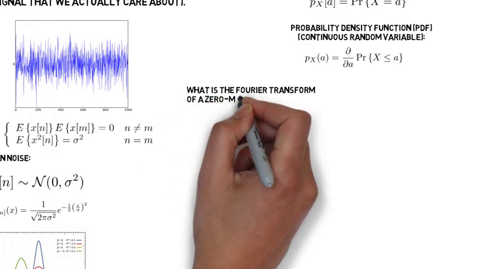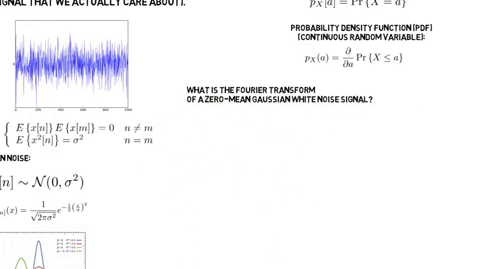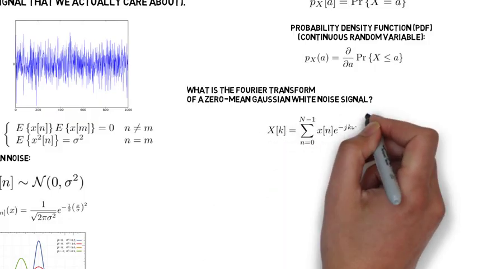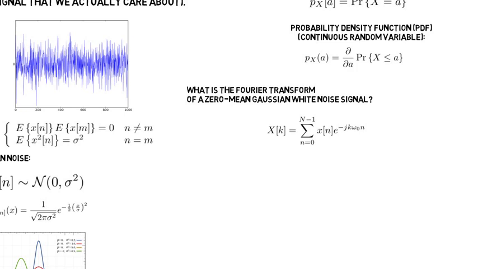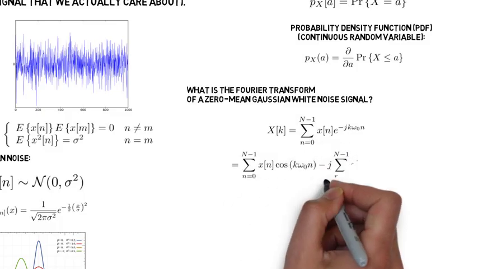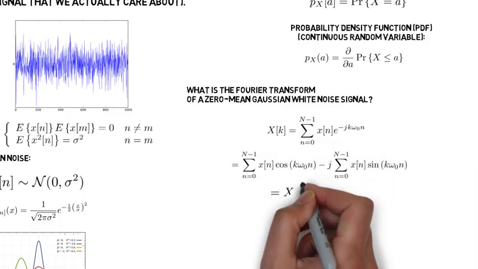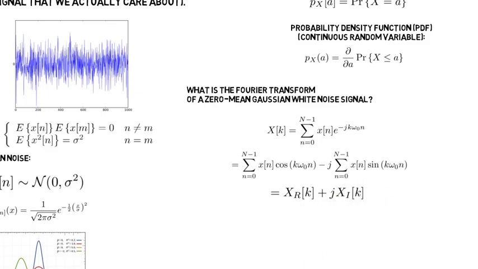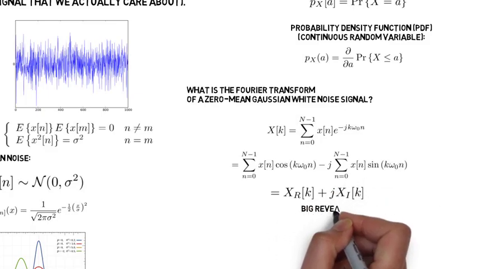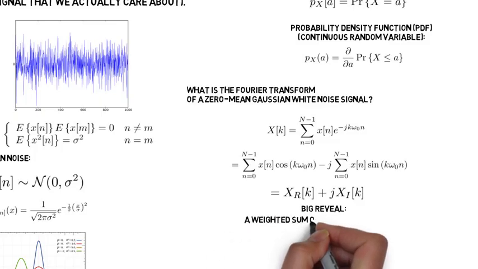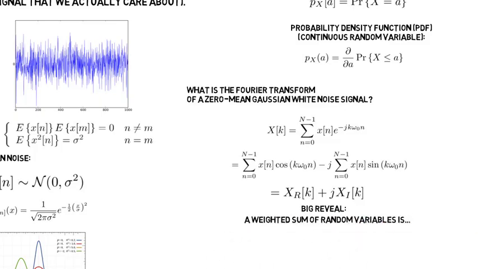All right, so if we're going to have to deal with these signals, let's talk about their Fourier transforms. The Fourier transform of a zero mean Gaussian white noise signal, we can calculate using the Fourier transform formula. It's the sum over little n of x of n e to the minus j k omega naught n. And let's divide that up into the cosine part and the sine part. And now we see that the Fourier transform has a real part and an imaginary part, and the real part and the imaginary part are each a weighted sum of random variables. And a weighted sum of random variables is itself a random variable. So the Fourier transform of a white noise signal is itself a random variable.